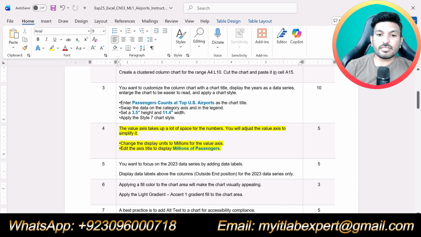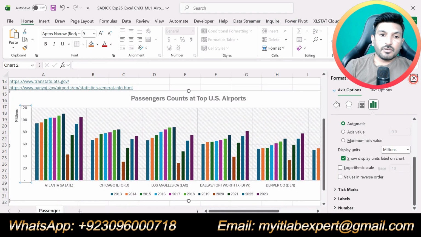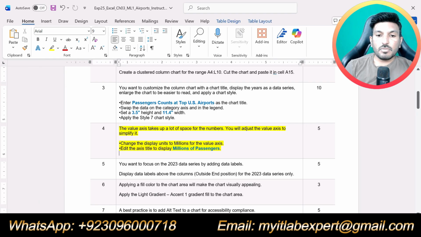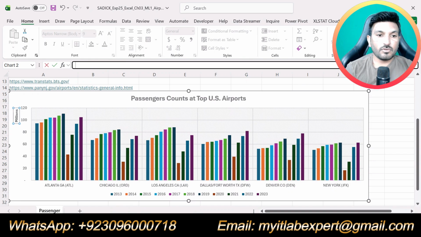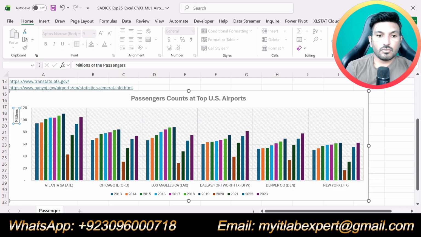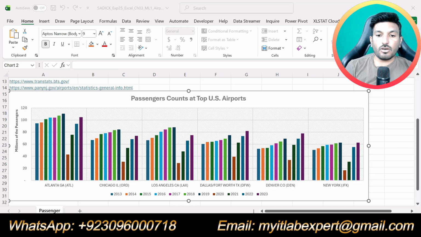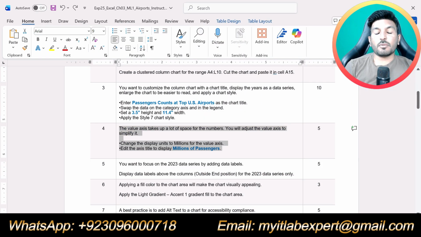Added the axis title to display millions of the passenger. So now we have a vertical axis title that is million, but we are supposed to make this millions of the passenger. Okay, now you can see that we have the axis title that is millions of the passenger. Okay, now that is all about step number 4.